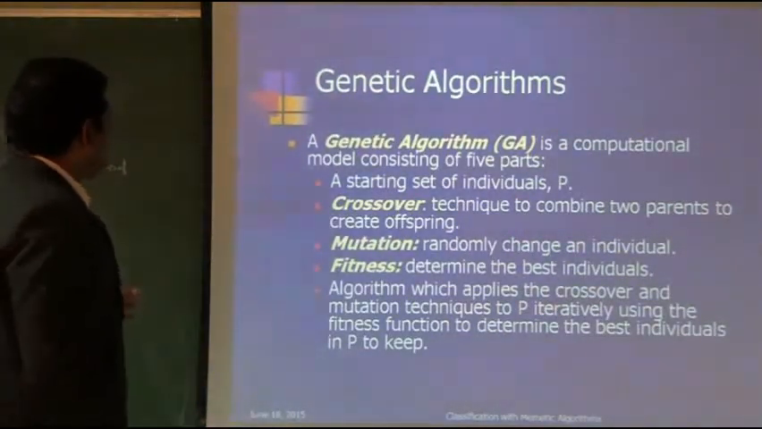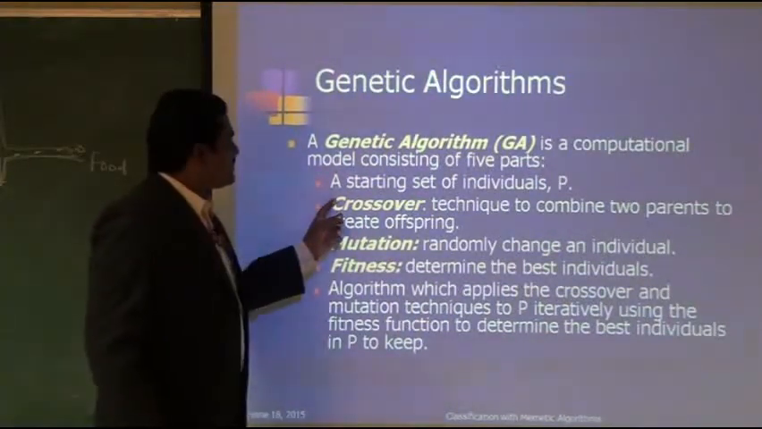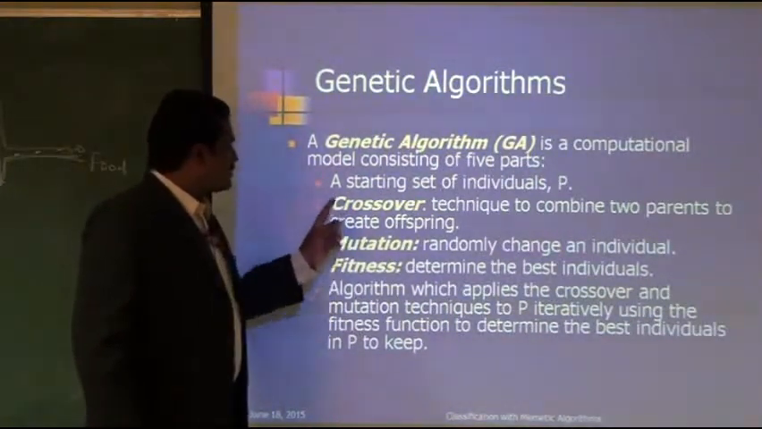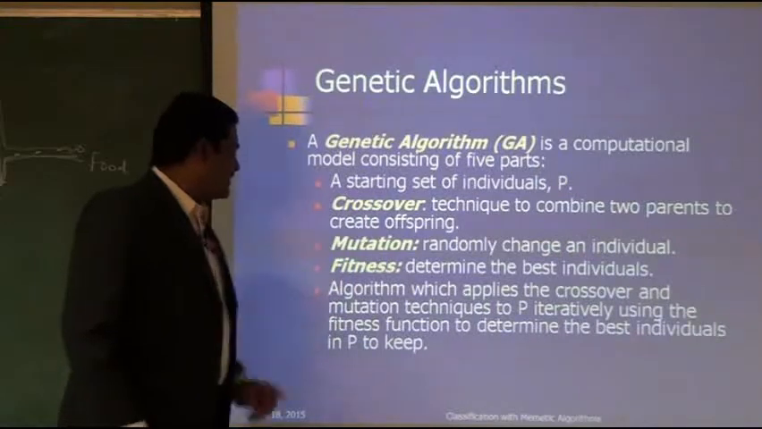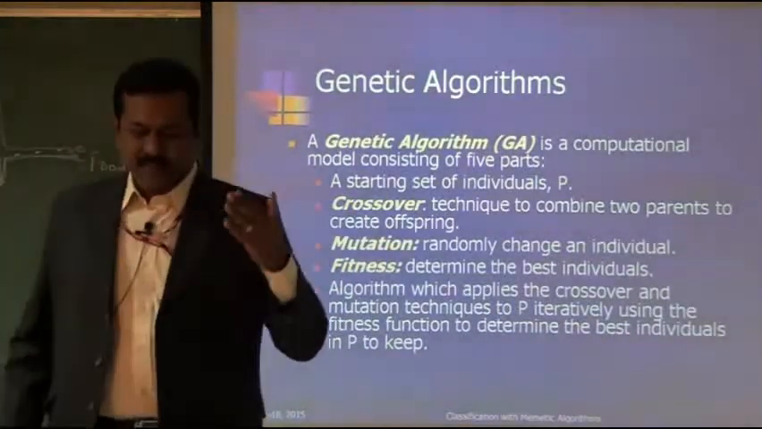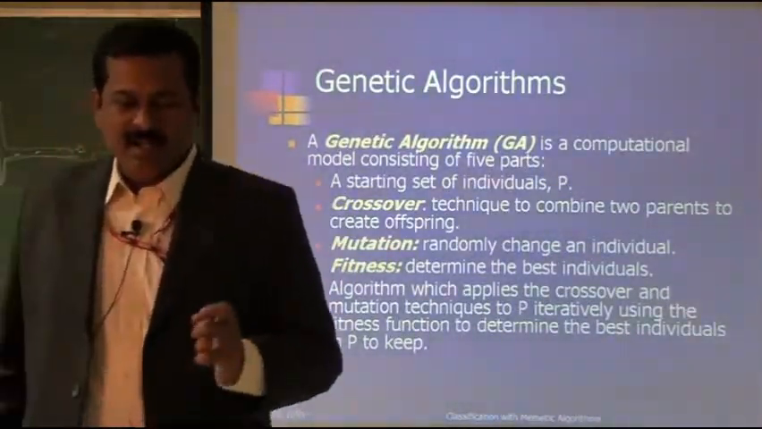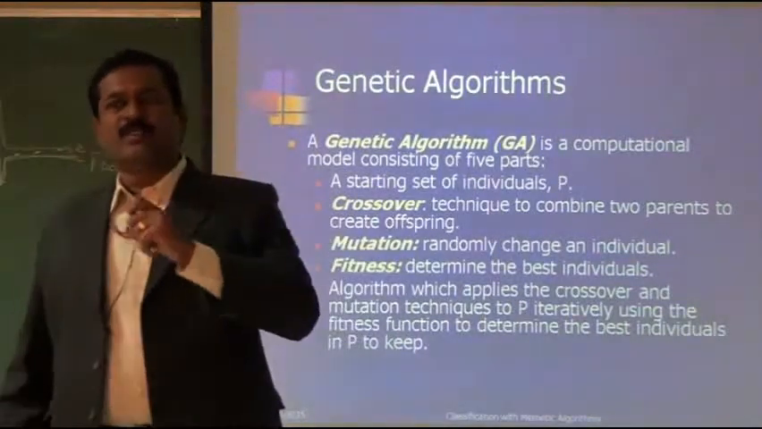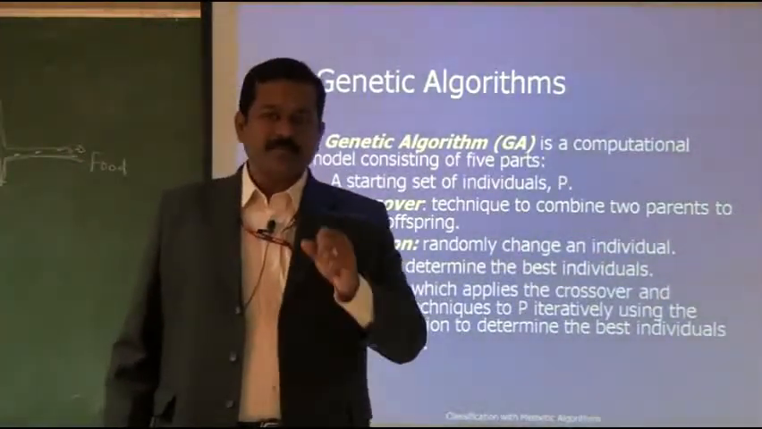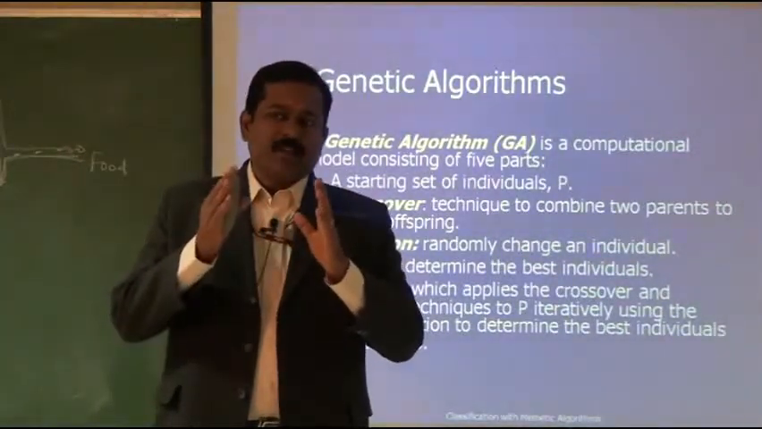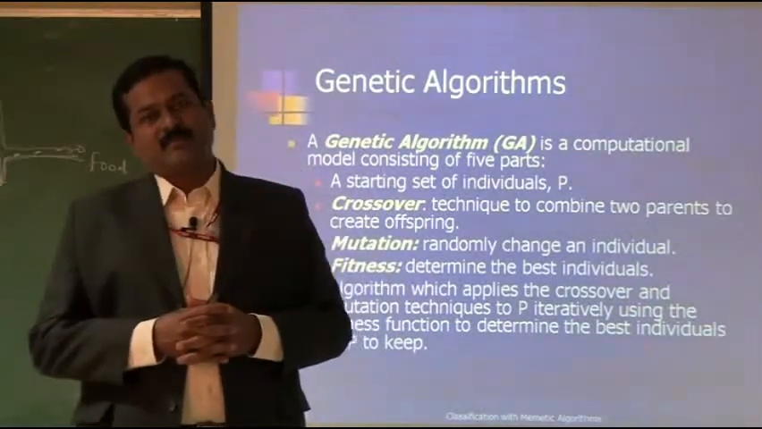Okay, so to the initial population we will apply these three operators: crossover operator, mutation operator, and fitness. Fitness function is something with which every individual solution is evaluated.